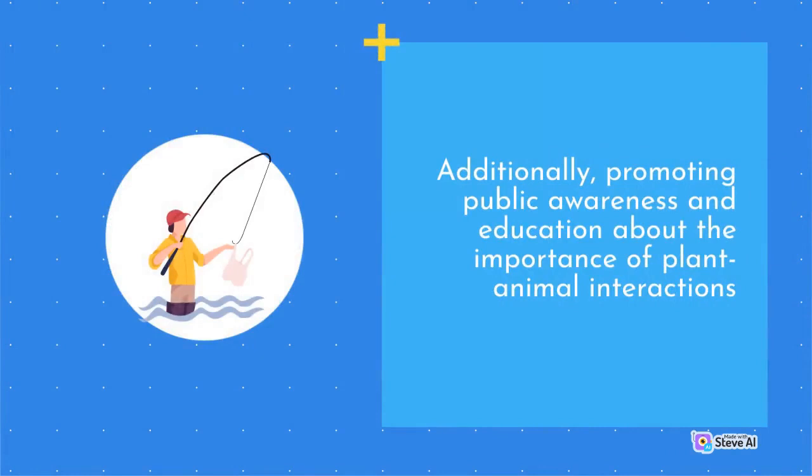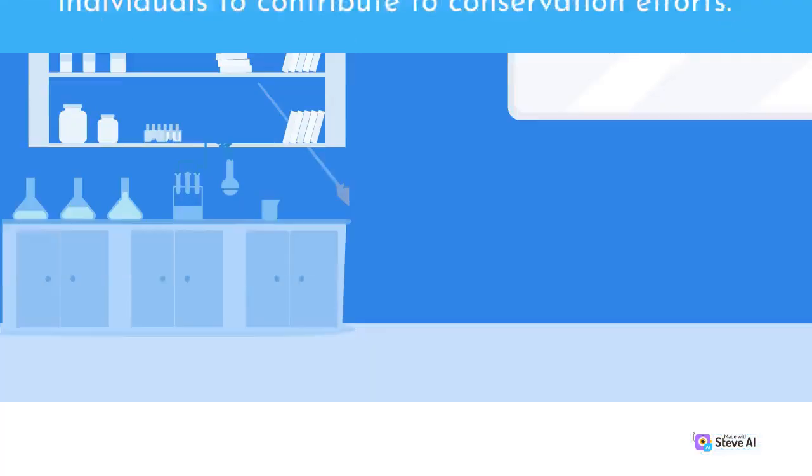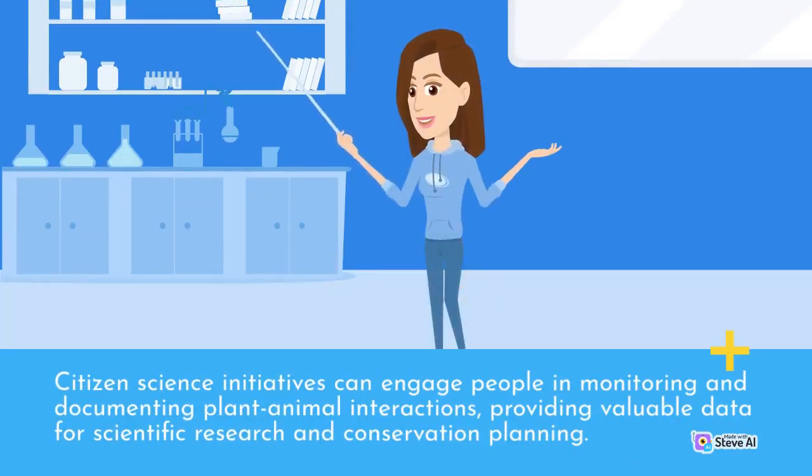Additionally, promoting public awareness and education about the importance of plant-animal interactions can foster a sense of stewardship and encourage individuals to contribute to conservation efforts. Citizen science initiatives can engage people in monitoring and documenting plant-animal interactions, providing valuable data for scientific research and conservation planning.